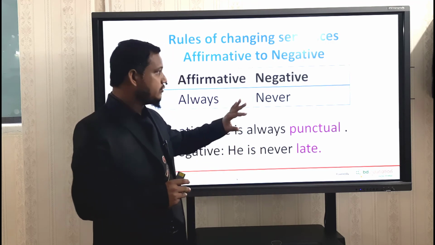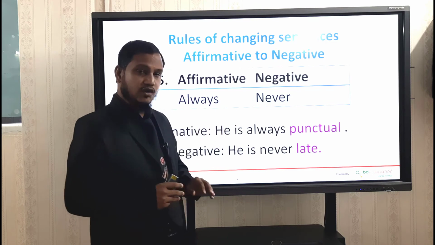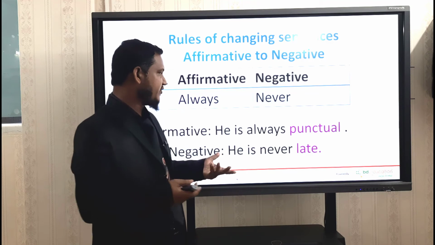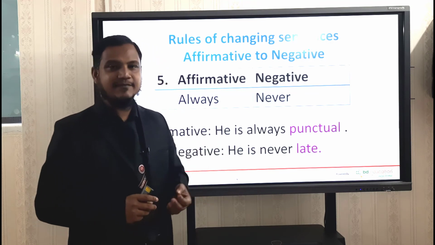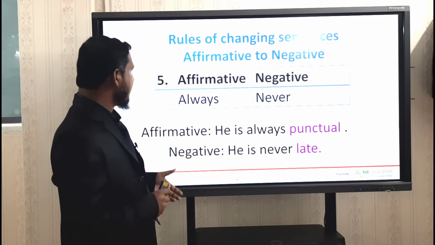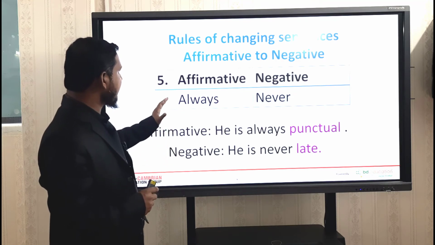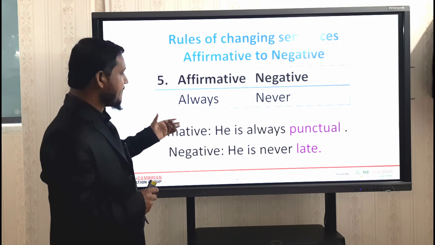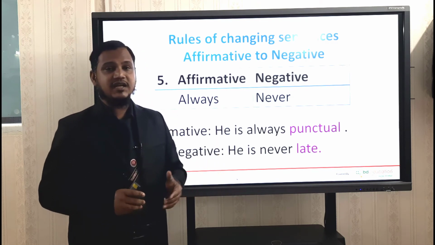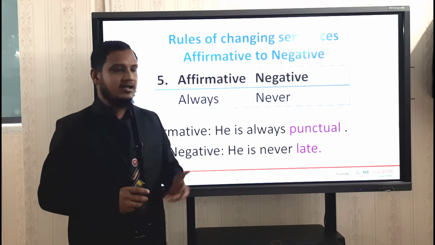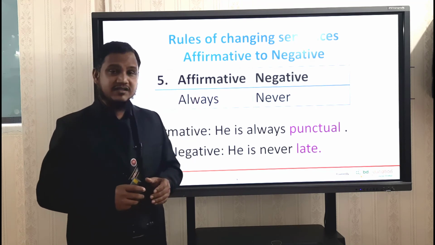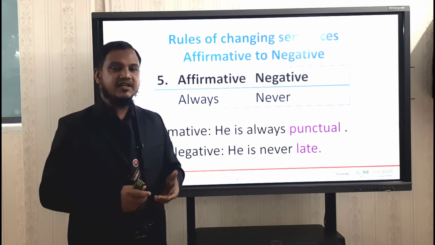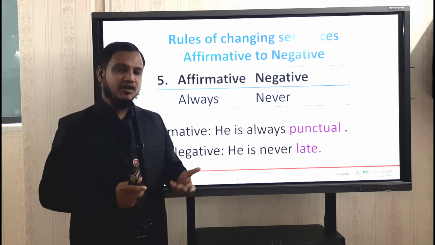Following these rules, you can also change other sentences, whatever you wish. I will show you some examples in the evaluation part. Dear students, I have already told you that we are going to finish this class very soon, and this is rule number 5. There are also other rules, and inshallah I will take other classes on affirmative to negative sentences, and inshallah we will solve many problems and you will learn many simple rules there.